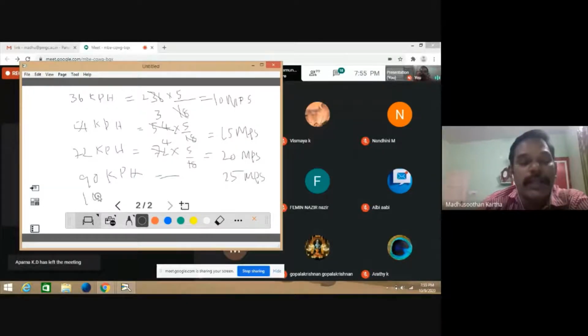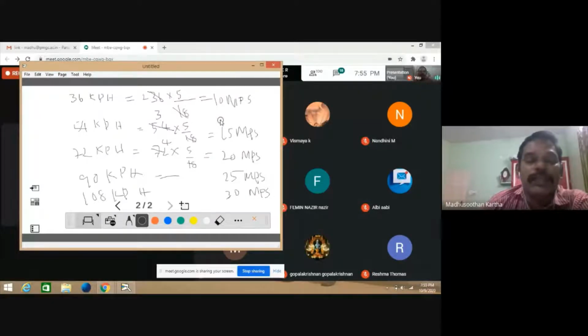Similarly, 108 km per hour is equal to 30 meter per second. This is the way you can calculate. As far as a prudent, intelligent student is concerned, converting kph into MPS is a very simple thing. They can do the mind calculation. If the speed of the train is mentioned as 54 km per hour, 72 km per hour, etc., all of a sudden they will consider it as 15 meter per second or 20 meter per second accordingly. Now it's very simple.